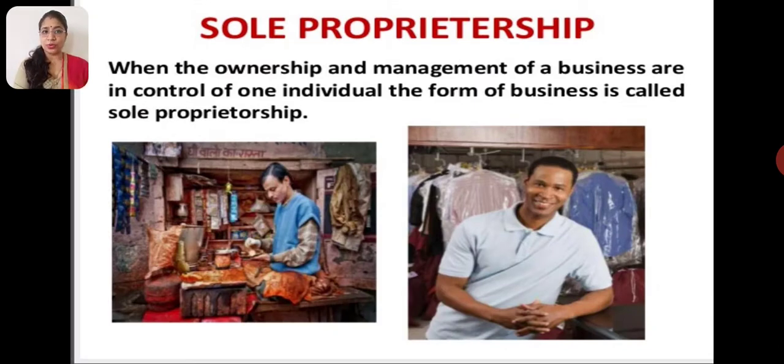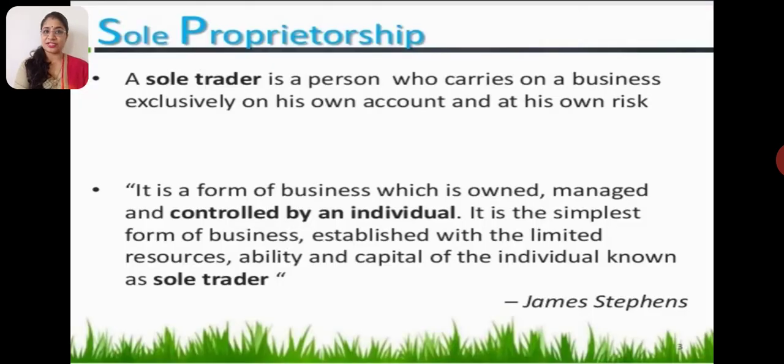The word sole itself says single, and proprietorship means a businessman, a trader. So sole proprietorship means a business which is run by a person alone. A single person running a business by himself is called sole proprietorship. That means ownership, management, and controlling is in the hand of one person, one individual. This form of business is called sole proprietorship. Ownership, management, and control in the hand of a single person is sole proprietorship.